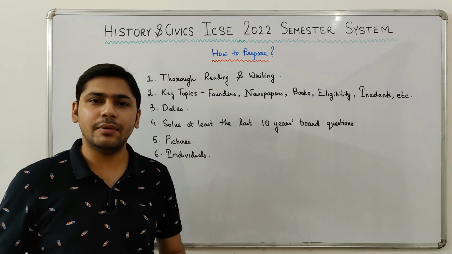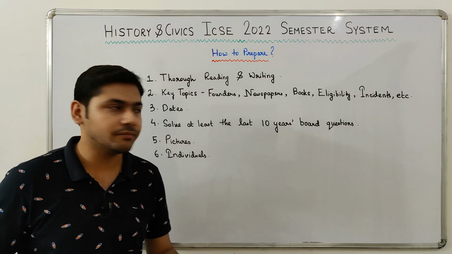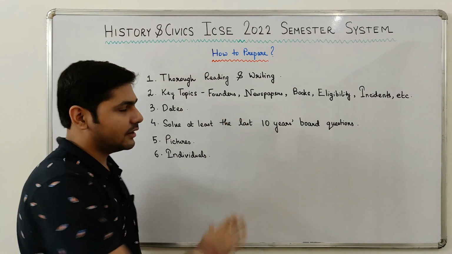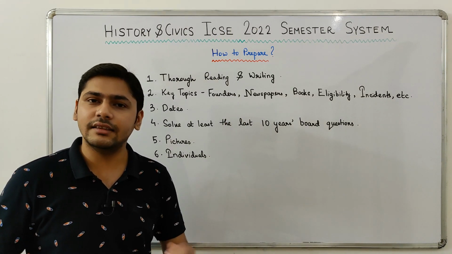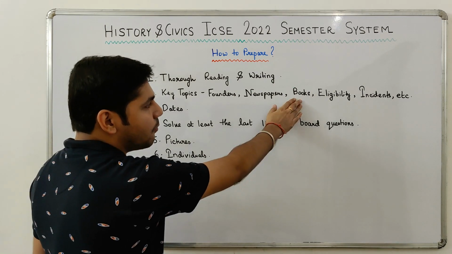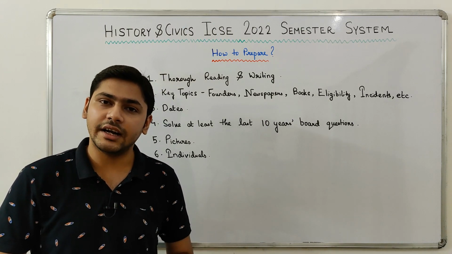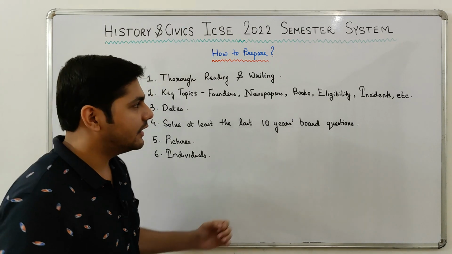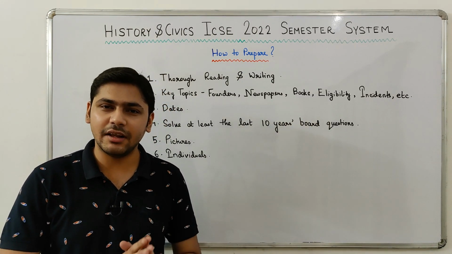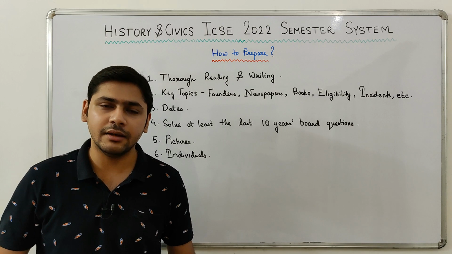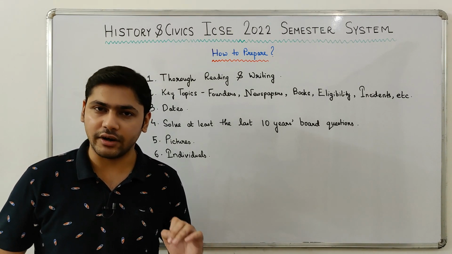Founders. Say for example, who founded the Indian National Congress or who founded the Khilafat movement. Next, newspapers. Say for example, which of the following was a newspaper published by Bal Gangadhar Tilak. Next point, books. Say for example, name one book which was written by Dadabhai Naoroji. Next, eligibility. Guys, in civics you have only one chapter for the first semester, which is the Union Parliament. So knowing all the eligibility criteria in that chapter is very important.